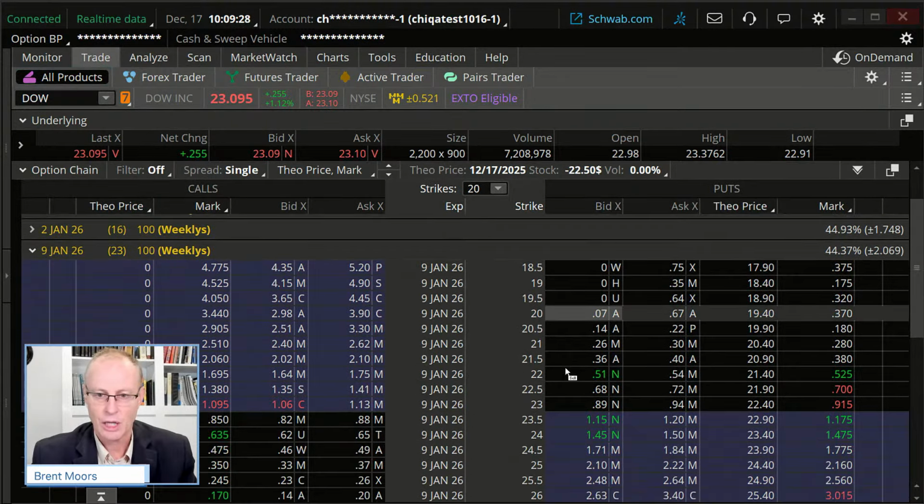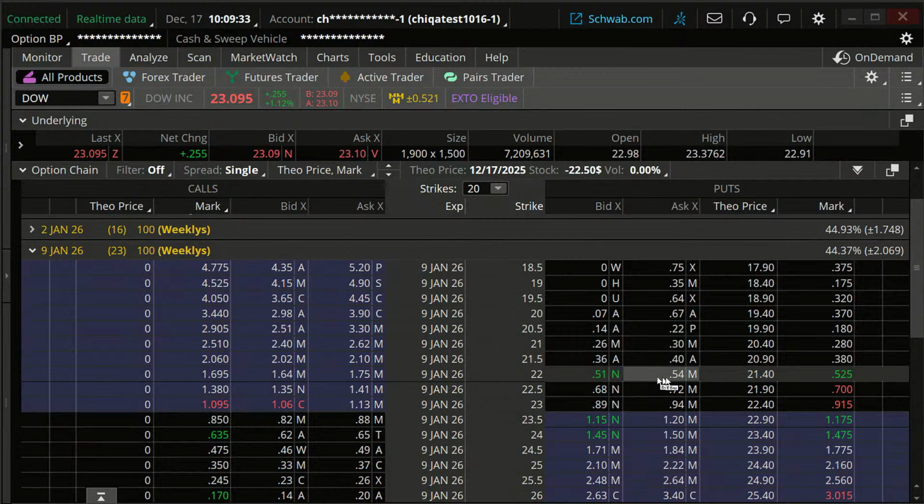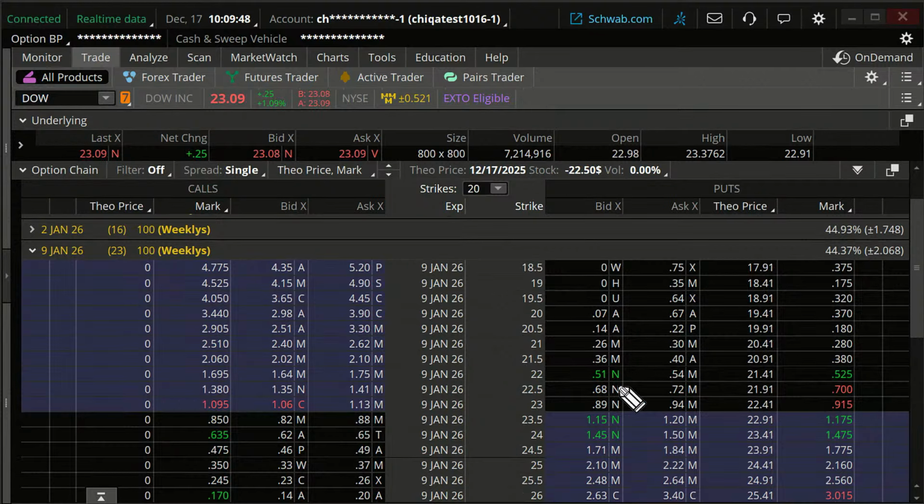And I'm going to double check liquidity. I just want to make sure we have a nice tight bid-ask spread. 3 cents. Okay, great. And I can sell this contract for 51 cents. So here's the question. When we look at this, I want you to think about probabilities. I want you to think about break-even points, and I want you to think about risk on these trades.